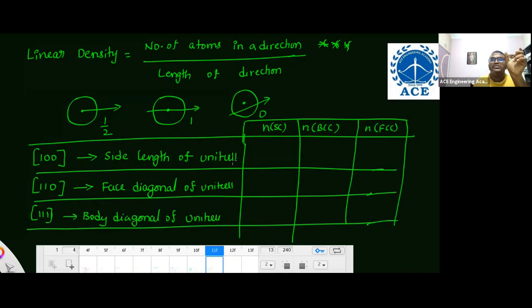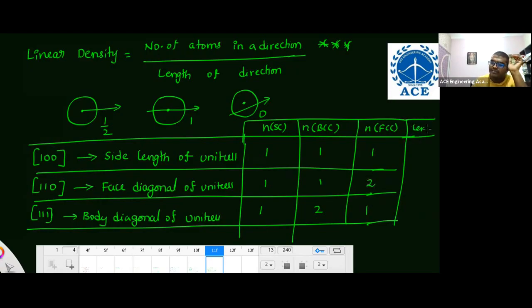Number of atoms in simple cubic along [1, 0, 0]: corner halves make 1 atom. In [1, 1, 0], corner halves, 1 atom. In the body diagonal also 1. In BCC, 2 corner atoms make 1. Face diagonal also 1, but body diagonal 2. In FCC, side length 1, face diagonal 2, body diagonal 1.